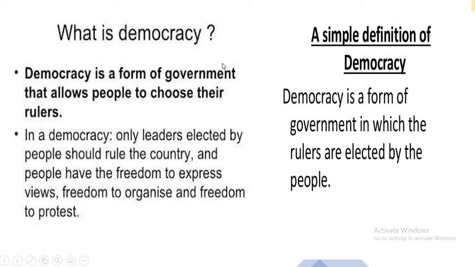Now coming to what is democracy. Here I gave the definition of democracy, that is, democracy is a form of government that allows people to choose their rulers.